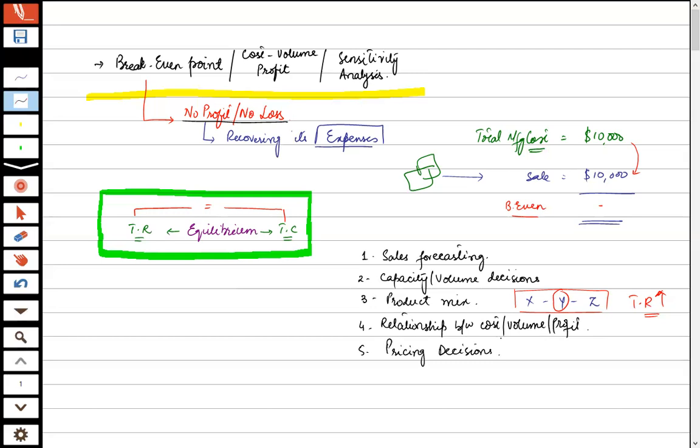These are some ways in which break even can help an organization. Now, what would be the scenario to achieve or to calculate the break even for the organization?